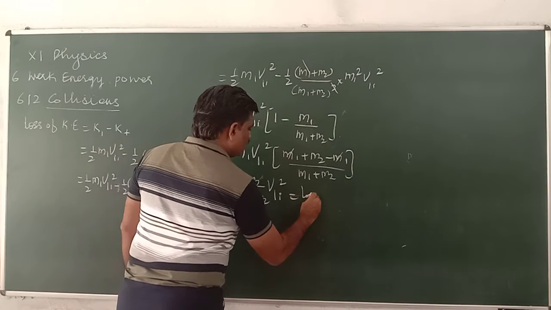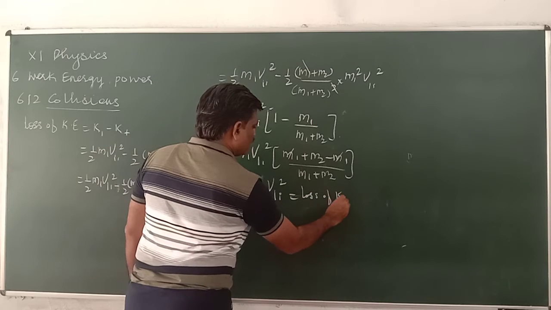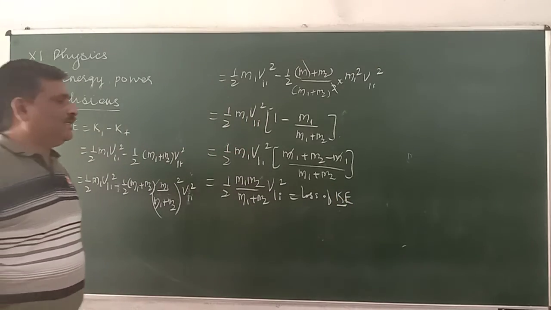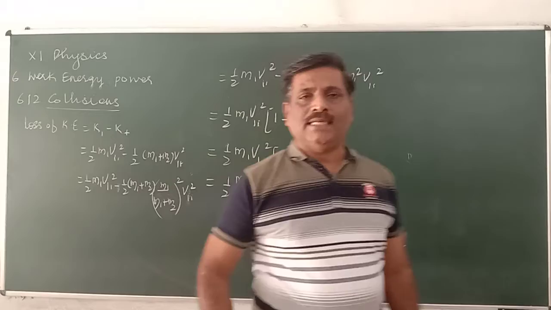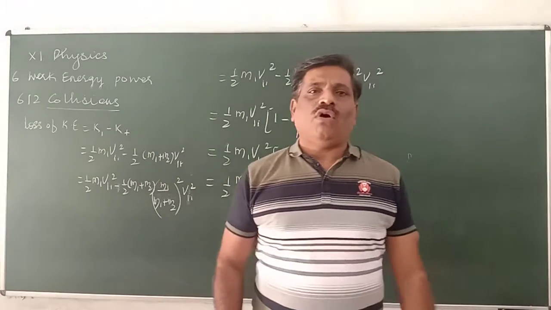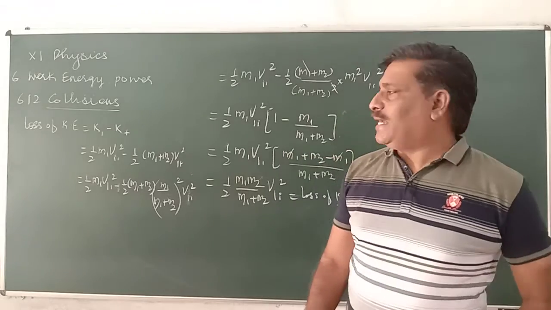This is the loss of kinetic energy in case of elastic collision.